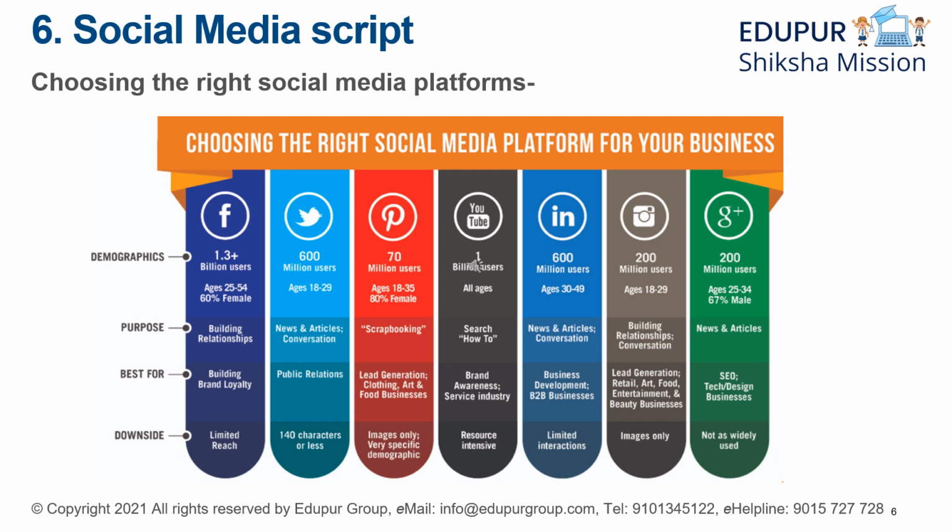Like for our purpose, Facebook is for building relationships. Nowadays we have Facebook Marketplace and everything. So Facebook becomes a very important thing, and it's also good for the layman. People who are not much into LinkedIn or Instagram, for them Facebook becomes an excellent opportunity. Then Twitter is for news, articles and conversations. So the purpose is quite clear over here. Selling products is not much good on Twitter. Pinterest is for scrapbooking.